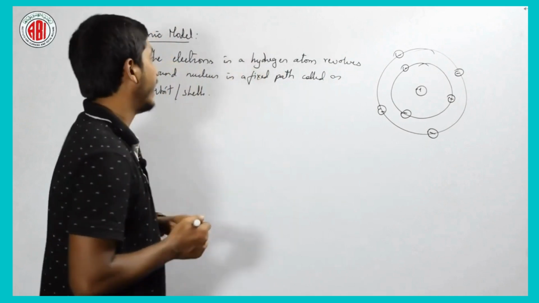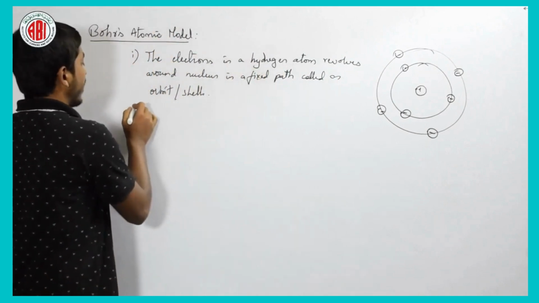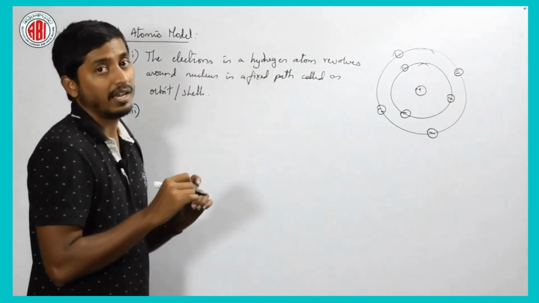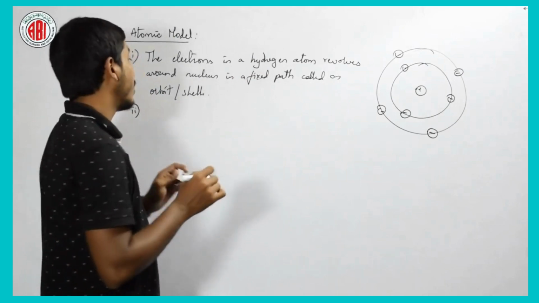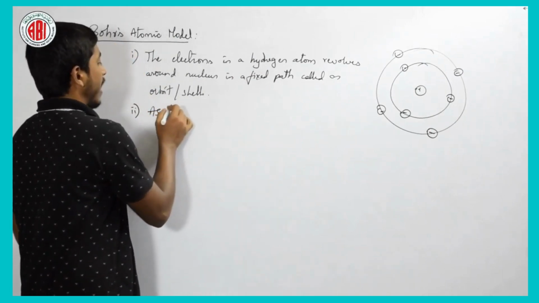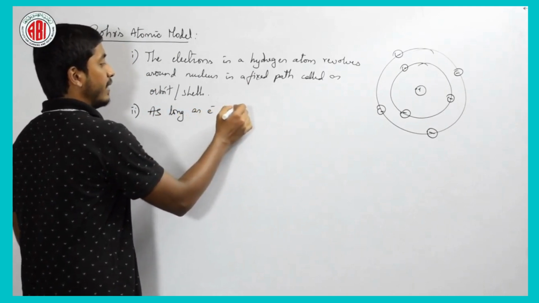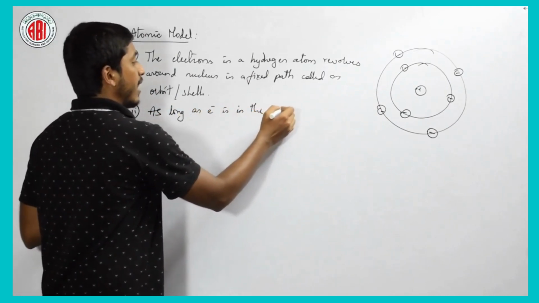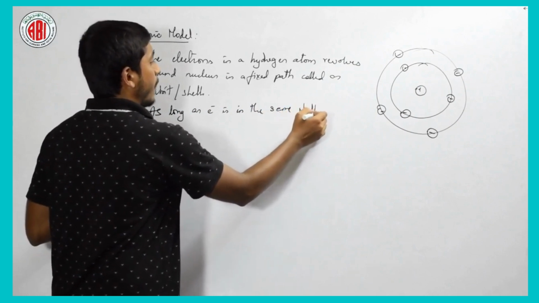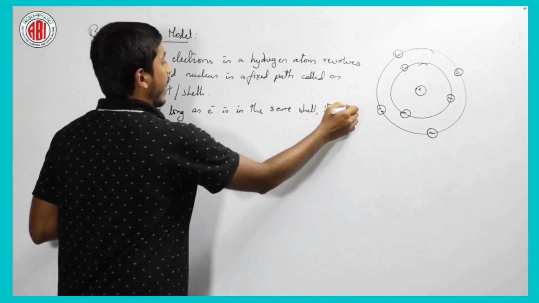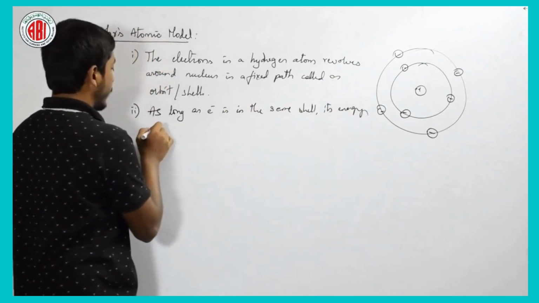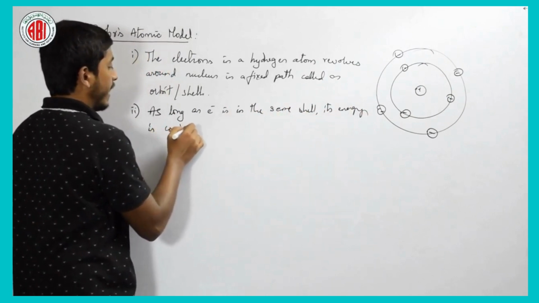Yes, even he tells that as long as the electron is in the same shell, the energy is constant. That is, as long as the electron is in the same shell, its energy is constant.